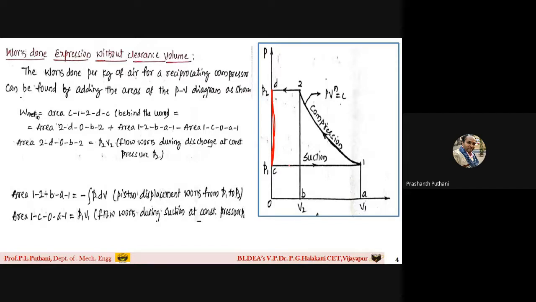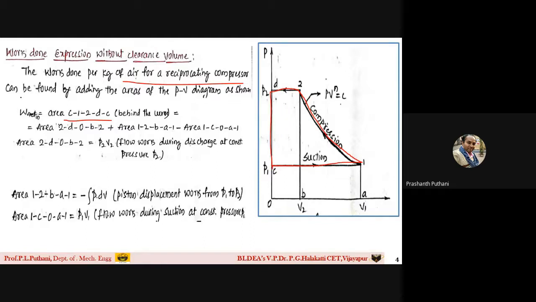So therefore, how can we write this one? The work done per kg of air for a reciprocating compressor has to be calculated by adding the areas of the PV diagram. So what are the areas? Please observe here, students. And very important here is that it is work done on a compressor, which means it is a work input machine. It is a work absorbing machine. So therefore, what are the things we need to understand? Work input, we need to find the area under the curve C, 1 to D, C. This we need to find out. The area of this particular curve we need to find out.